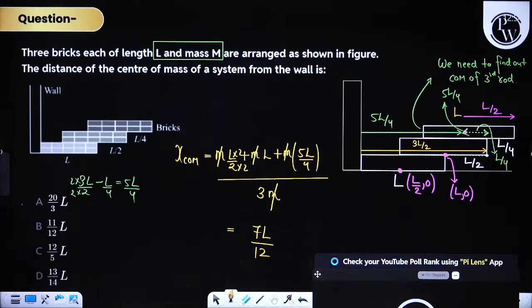What's the mistake, my dear friends? This is indeed a nice problem. That's going to be 5L by 4. That's absolutely fine. That's going to be L.